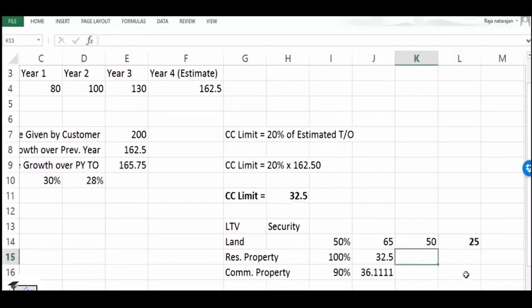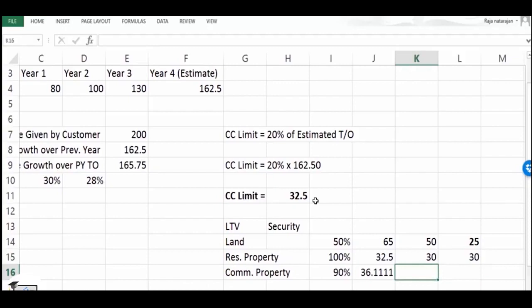Similarly, let's say instead of 32.5 million worth of property, they have only, say, something like 30 million worth of property. Then if it is a residential property, there is a possibility the bank can go for 100%. Then the bank may go for 30 million. They cannot permit 32.5 because the security is lesser. So here CC is going to be 30 million.